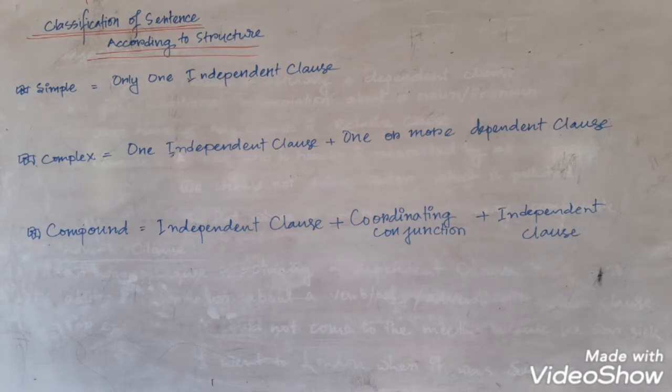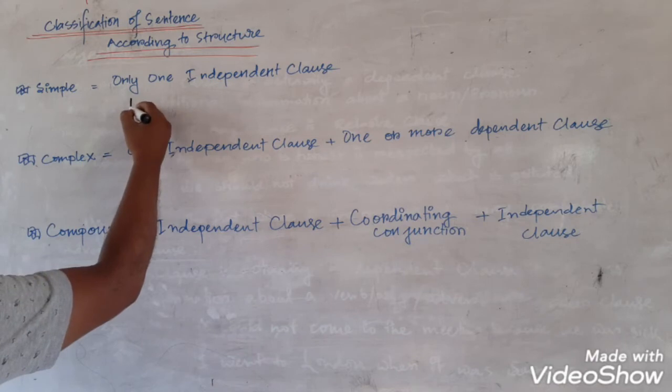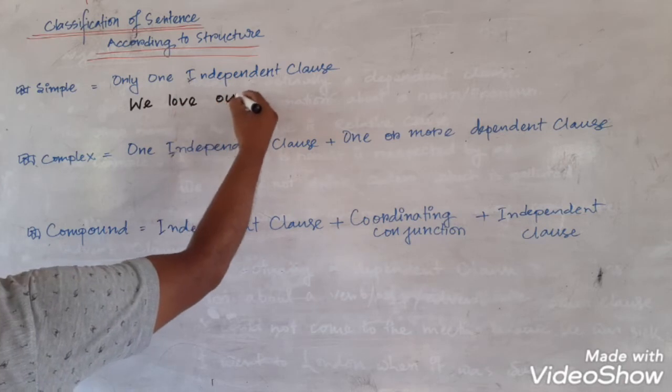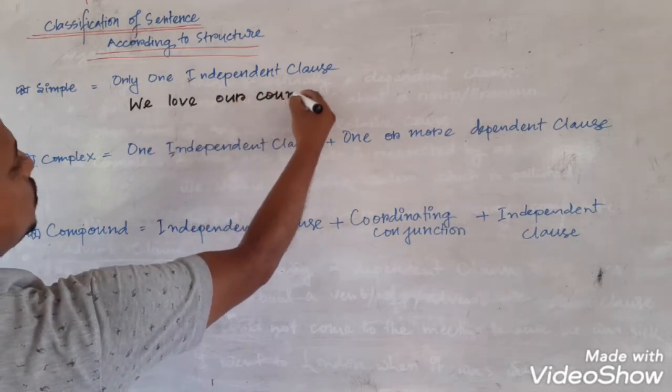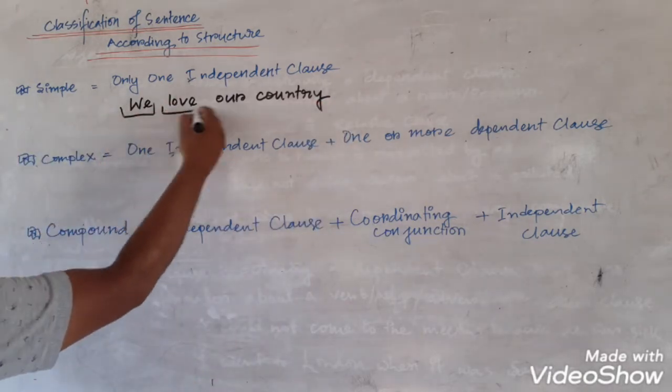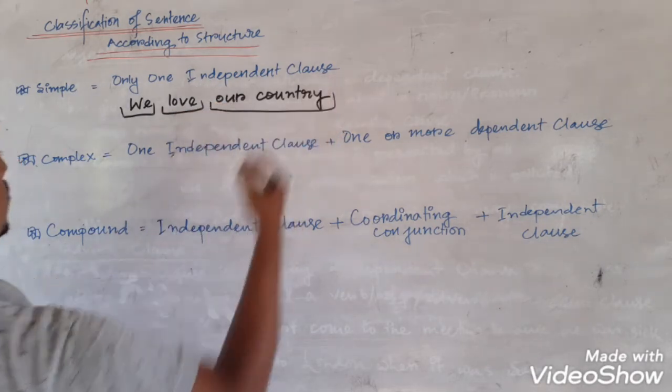And not all finite verbs necessarily need an object. Object or adverbial are not essential parts of a clause. I have discussed this earlier. So I am giving you an example: we love our country. We is the subject, love is the verb, and our country is the object.